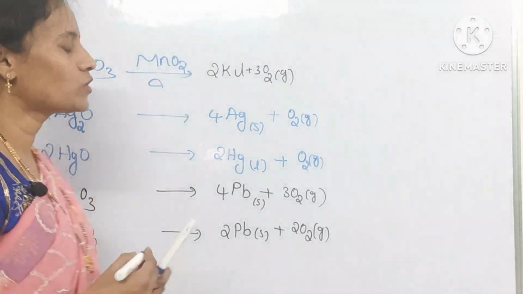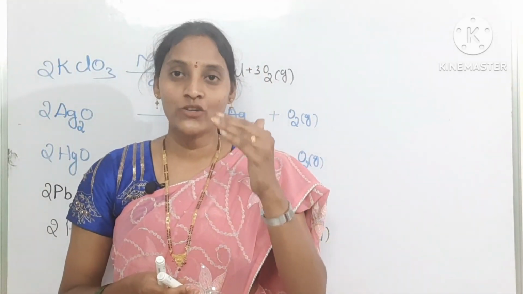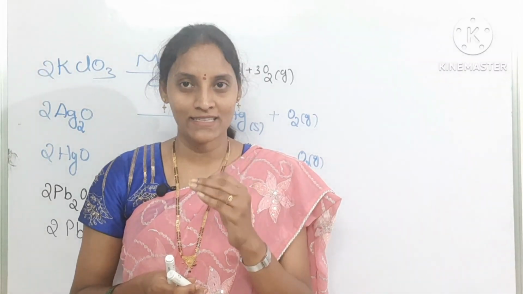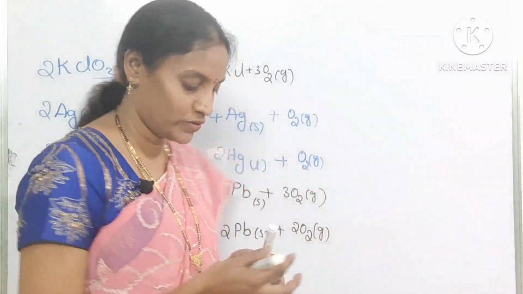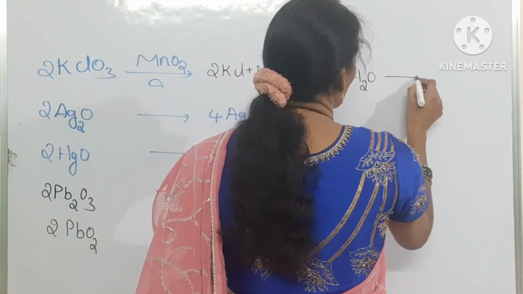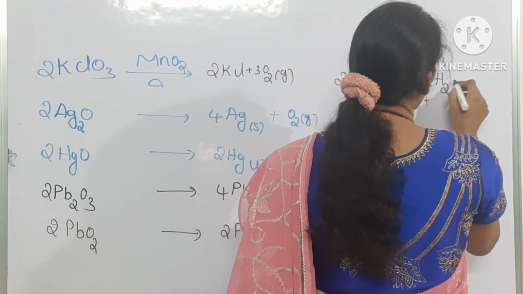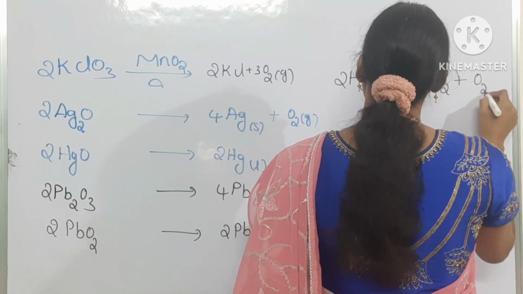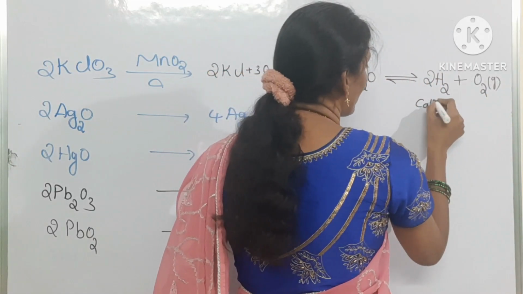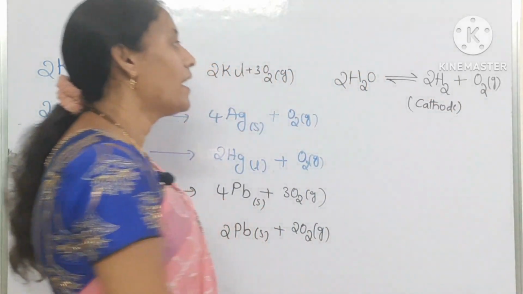Another preparation method is electrolysis of water. Electrolysis of water gives hydrogen gas at the cathode and oxygen at the anode. Here you can take 2 moles of water, so you will get 2 moles of H2 gas and 1 mole of O2 gas. H2 at the cathode, O2 at the anode.